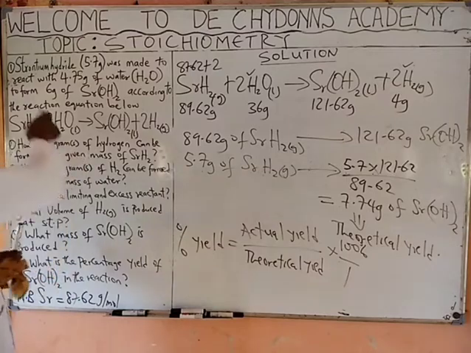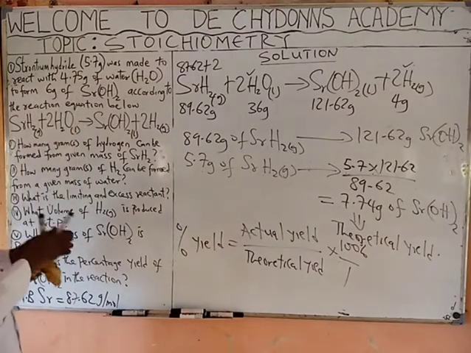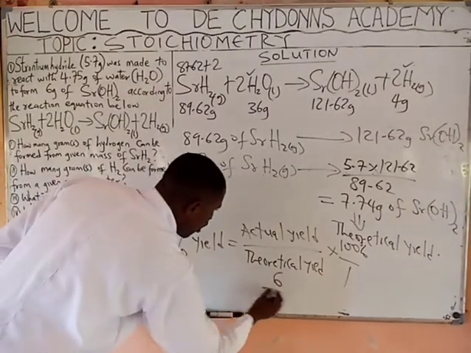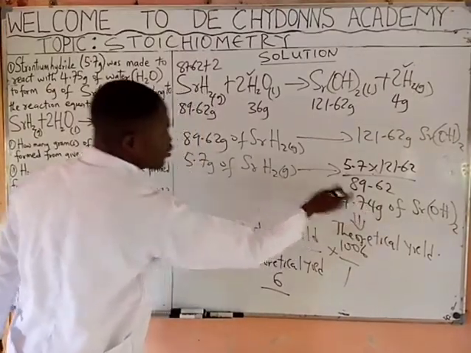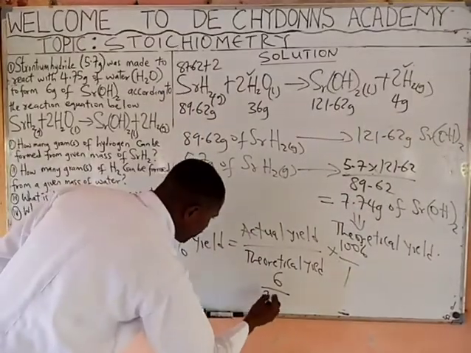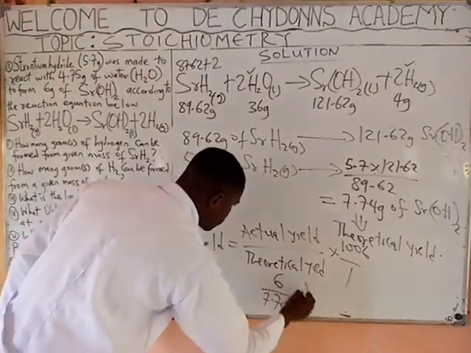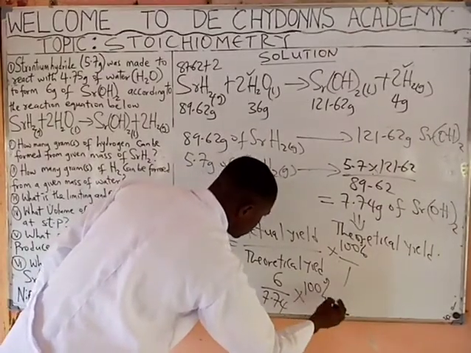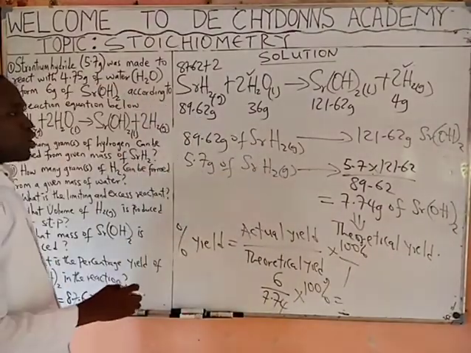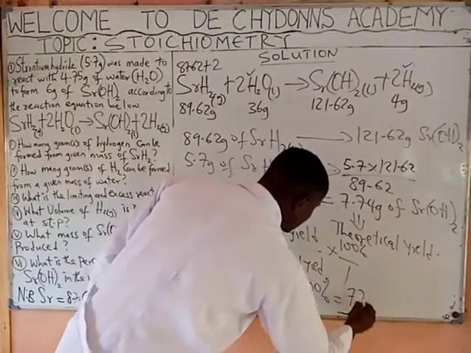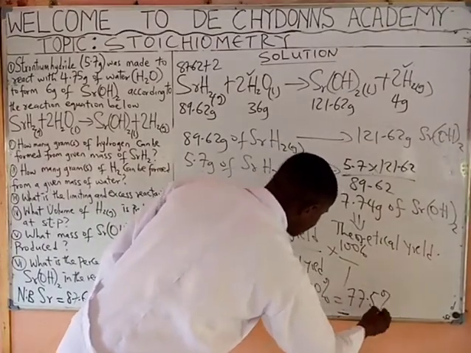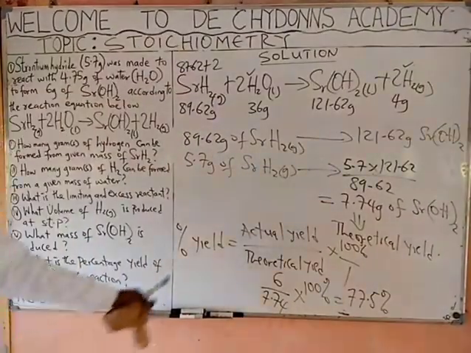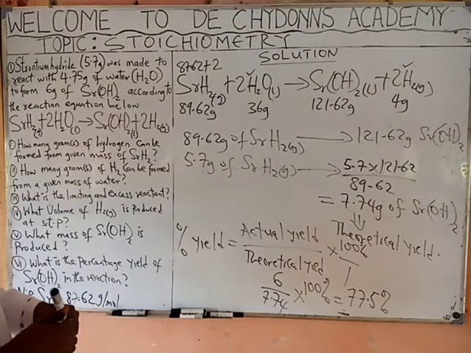So they say to form 6 grams of strontium hydroxide. So you now say 6 grams all over the theoretical yield we have 7.74 times 100 over 1. So that will be giving us 7.5%. That is your percentage yield.